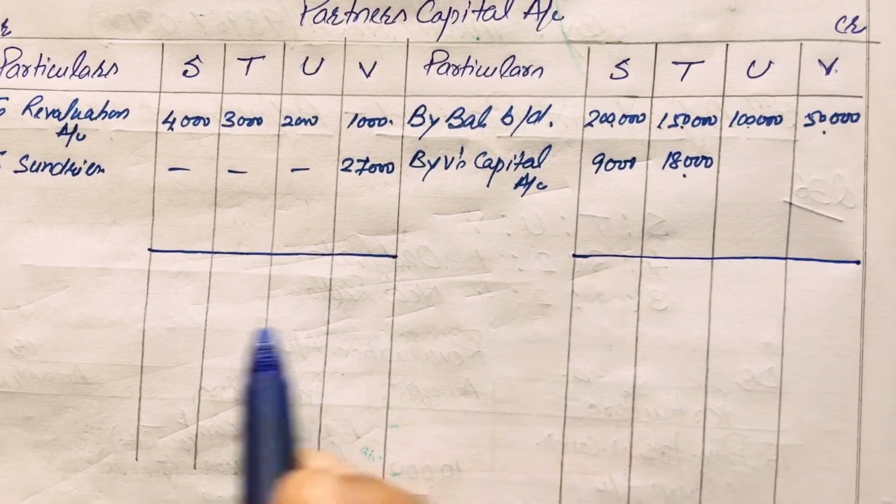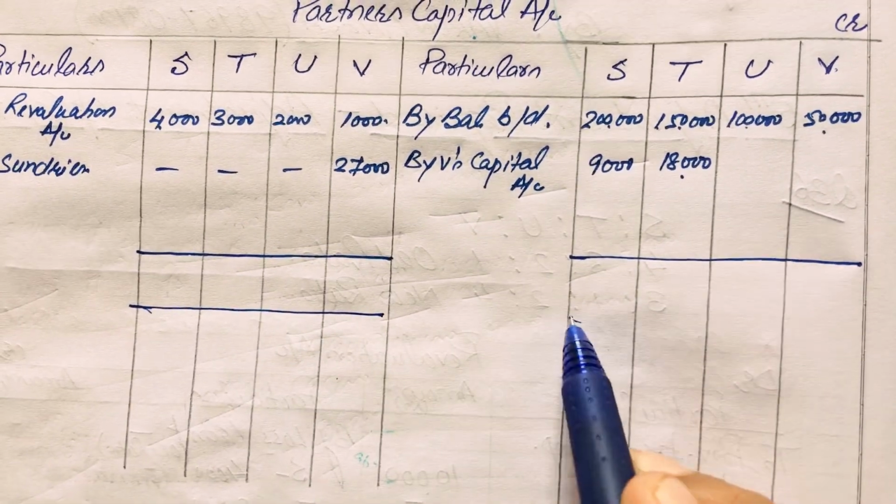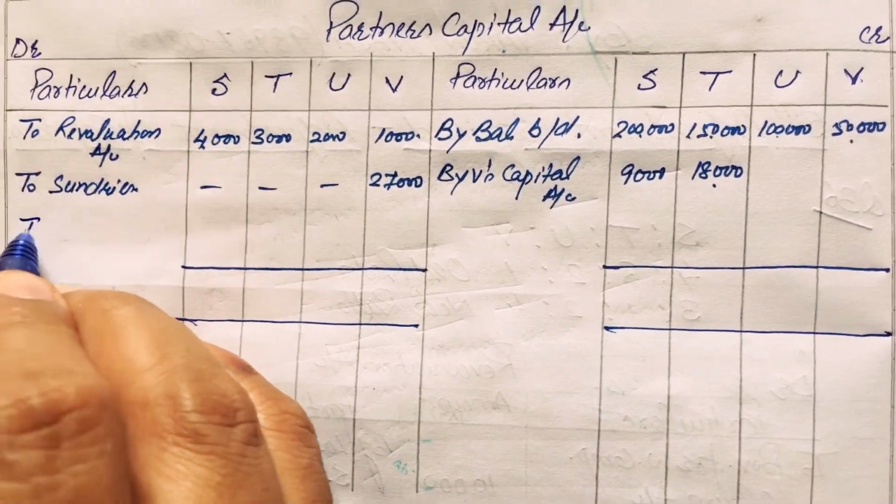So first of all we will balance this account and find out the balances.